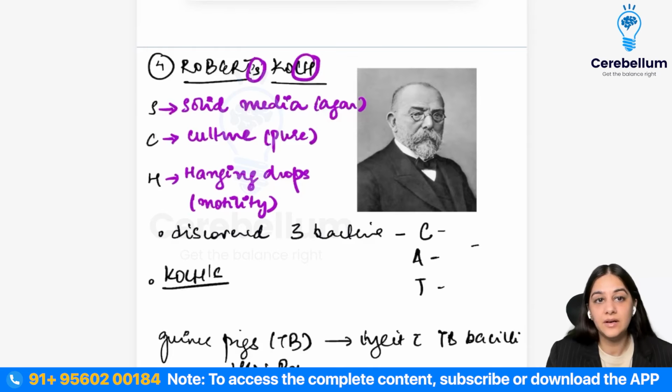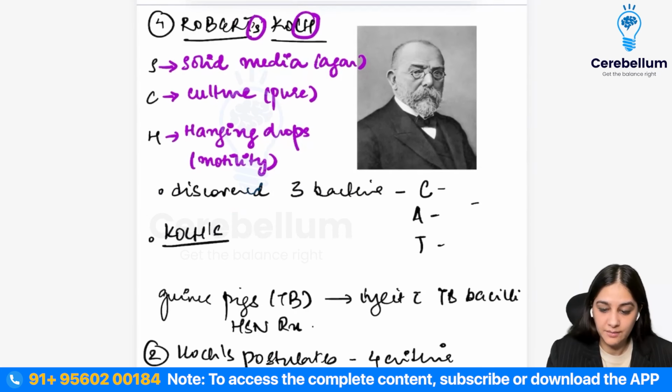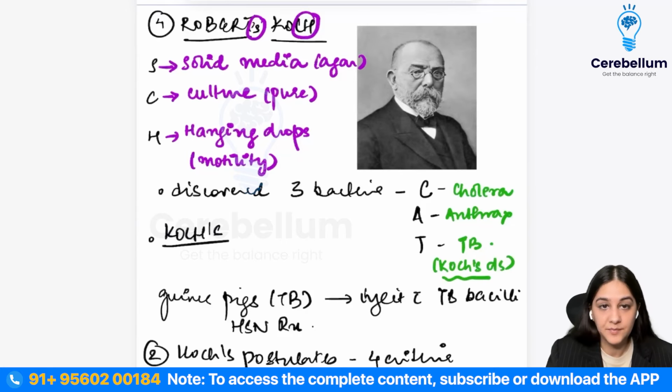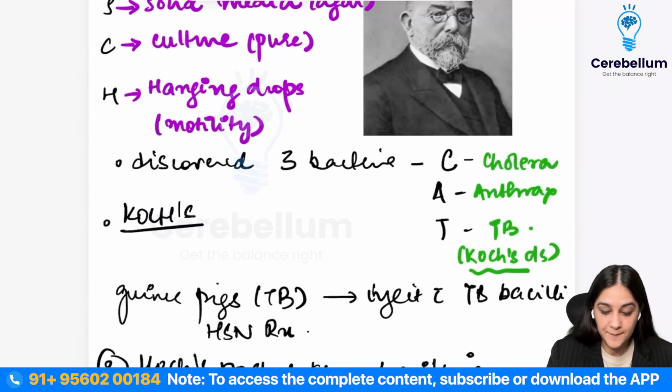Then he discovered three bacteria, and you're going to remember it by the mnemonic CAT. So what are those three bacteria? C, the first one is your cholera, right? Then from A, it is your anthrax. And then from T, it is your tubercular bacilli or Mycobacterium tuberculosis, which is also known as Koch's disease, or pulmonary Koch's. That's what we call it, okay?